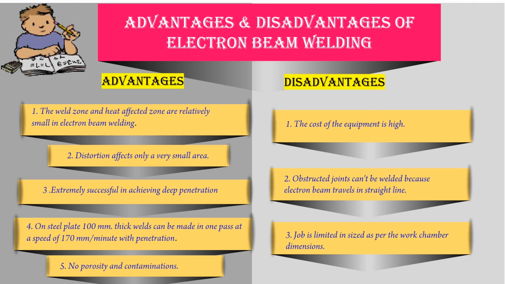Number 5. No porosity and contaminations. Disadvantages: Number 1. The cost of the equipment is high. Number 2. Obstructed joints can't be welded because the electron beam travels in a straight line. Number 3. Job is limited in size as per the work chamber dimensions.